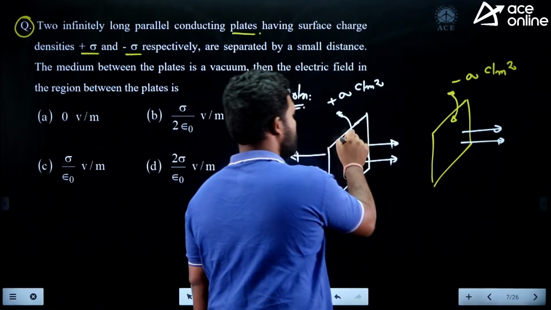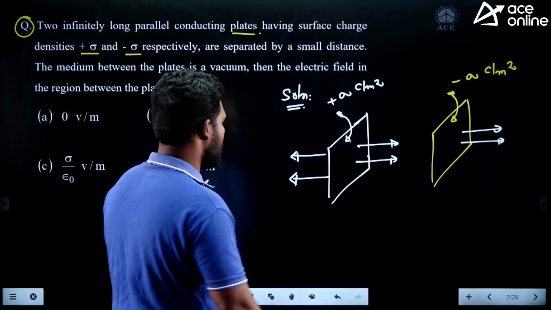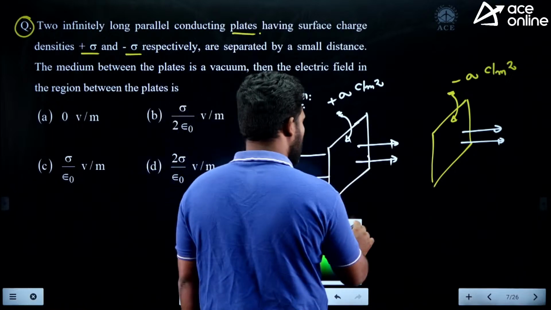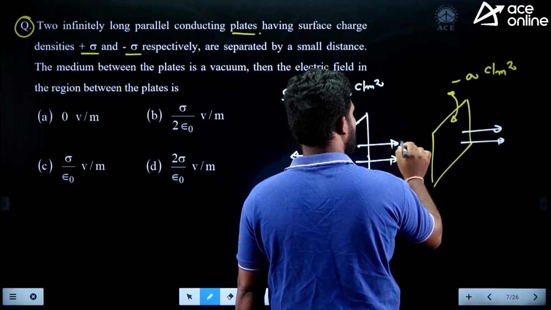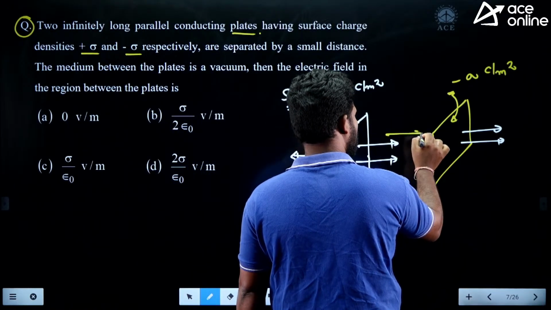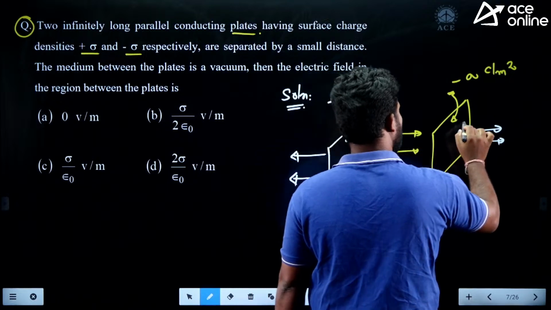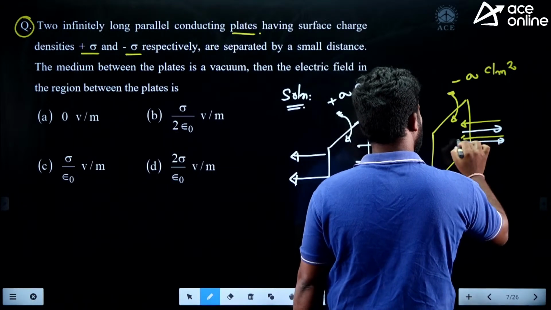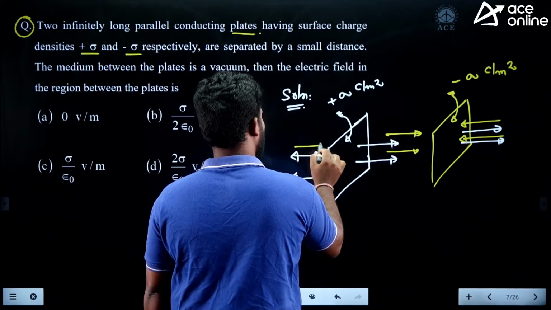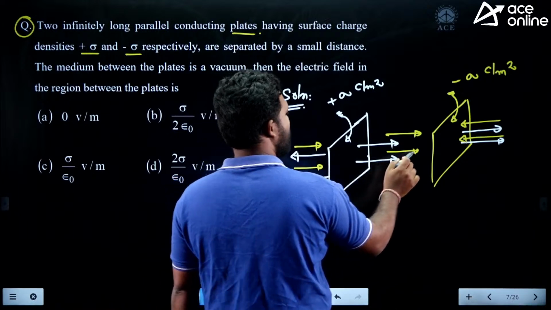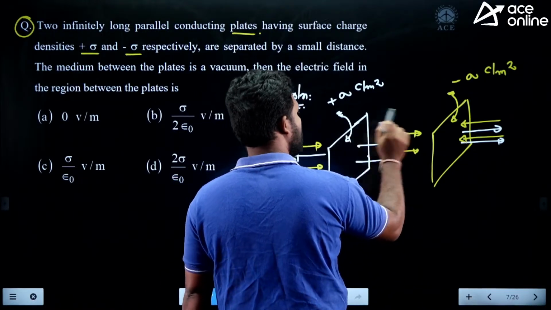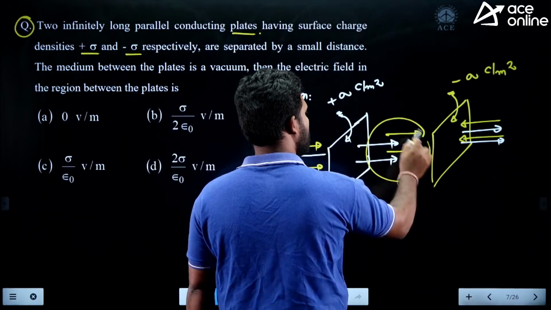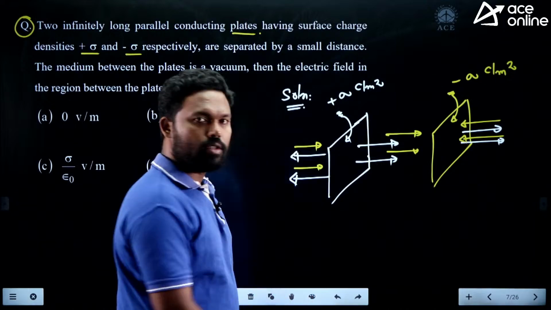So this white color is due to this one. Okay, fine. So I'll use yellow color for this. So this is a negatively charged one, so the electric field lines are inside, inside, inside. So what is happening? Electric field due to this one is going to add up in between.